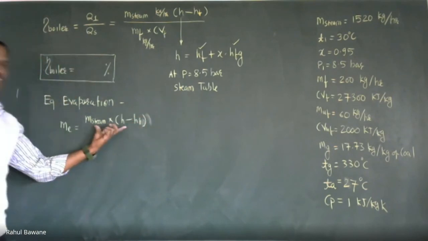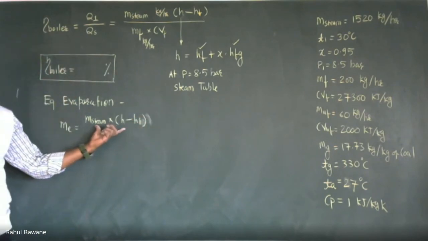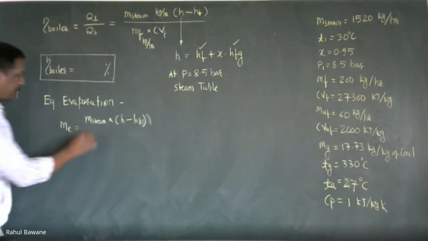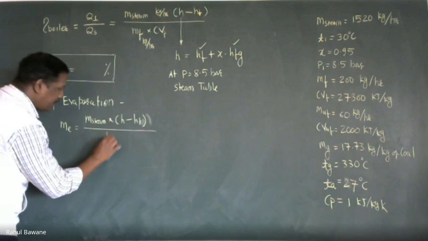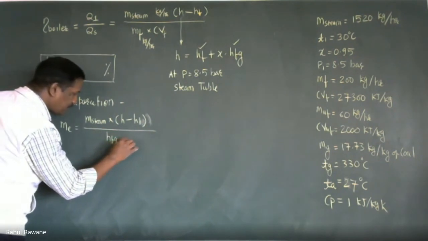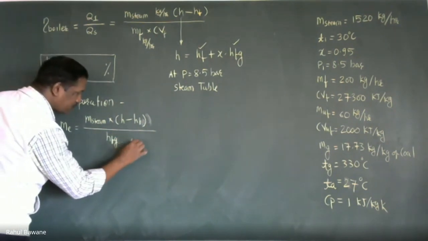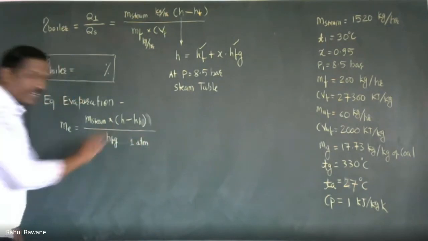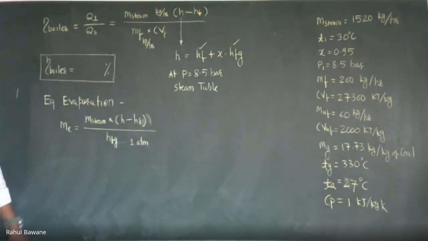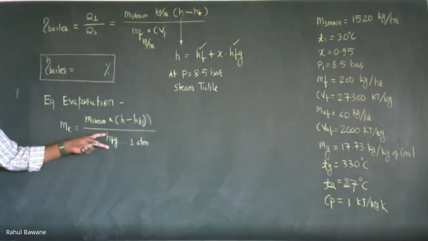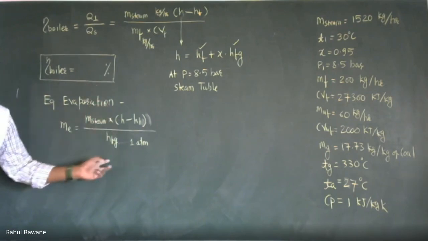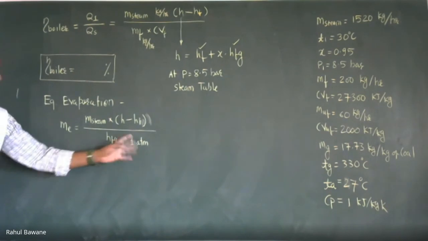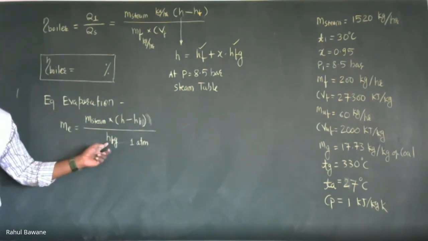This much amount of heat is required in actual condition, divided by HFG at 1 atmospheric condition. This is a standard value. Even though in many books HFG is not written, it is directly put as 2257. So at 1 atmosphere, it is 2257.